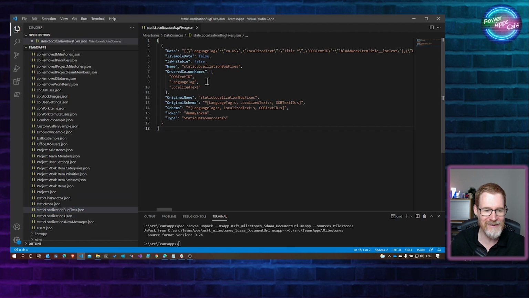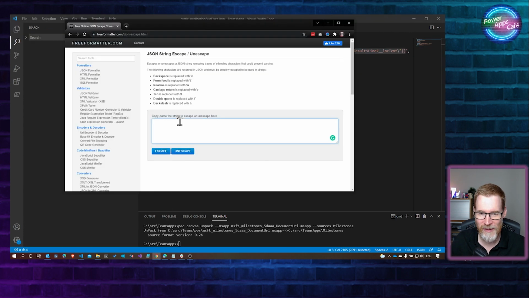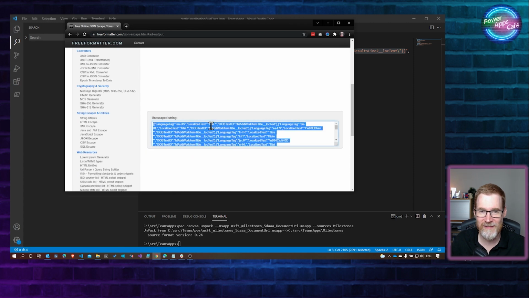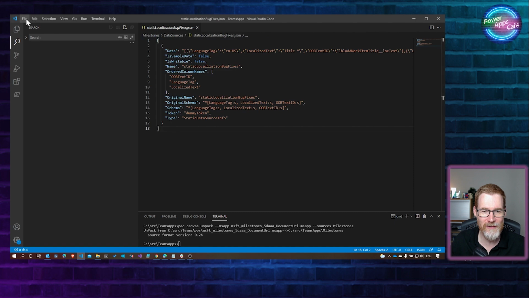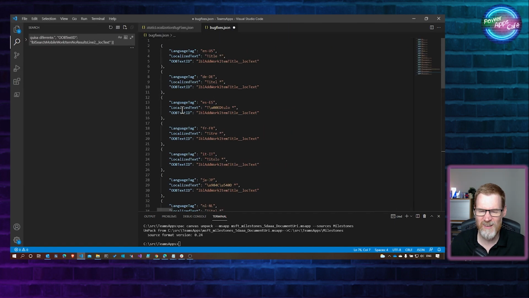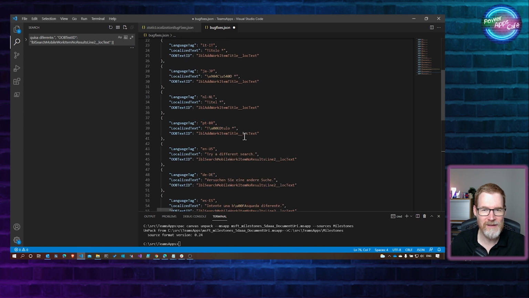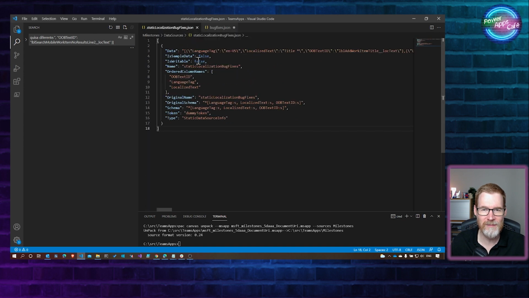So if I go to the localization bug fixes, this is interesting, let's see what this is. What even is this? So here's like a JSON unescaping. If I unescape this, I can go and add a new file, and I just saved it as a JSON file. So yeah, interesting. Obviously it's being used somewhere. Let's have a look at what's actually going on with this file. It's called static localization bug fixes.